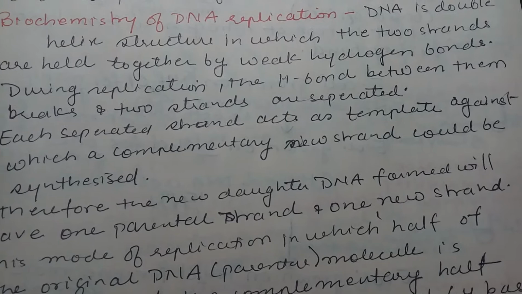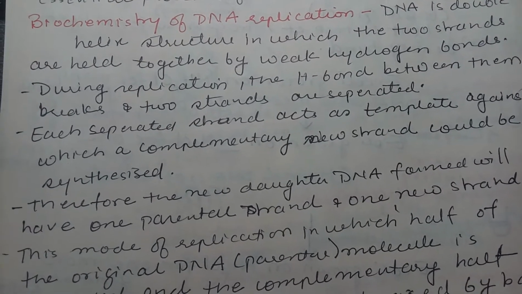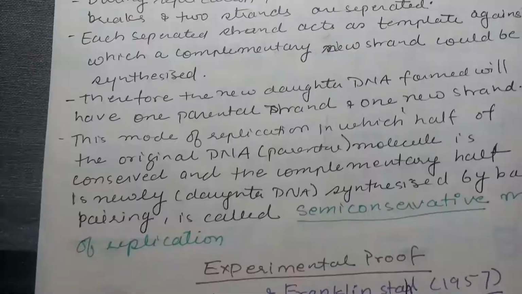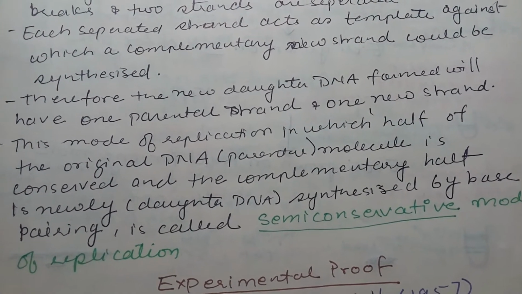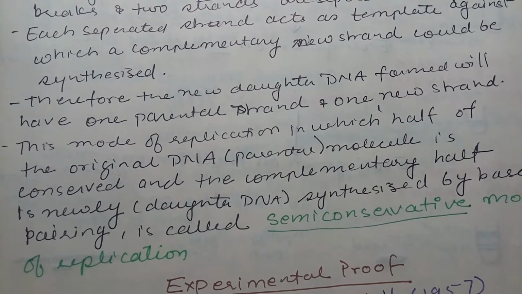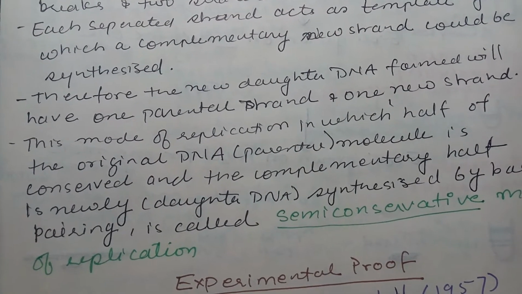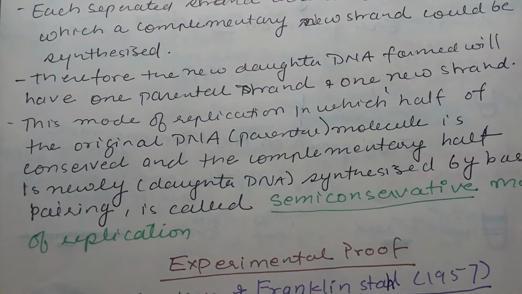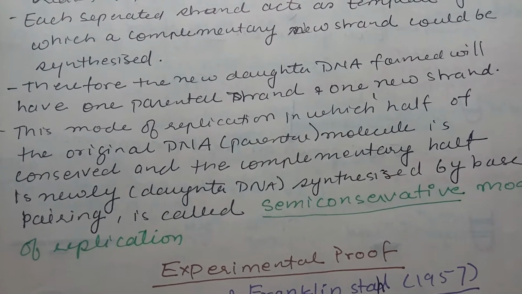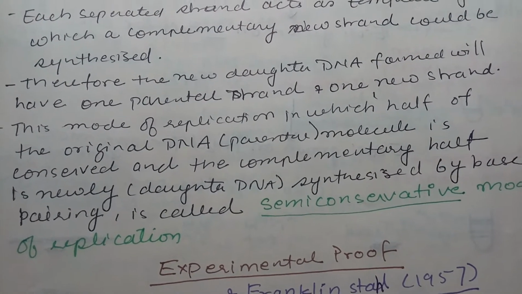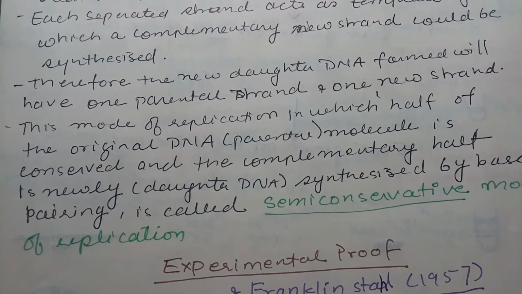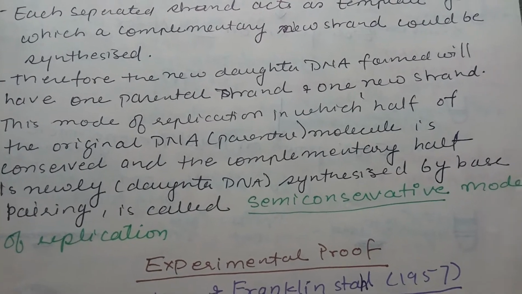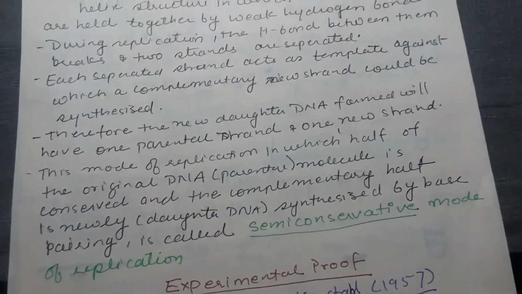Each separated strand now acts as a template against which a complementary new strand can be synthesized. Therefore, new daughter DNA is formed which will have one parental and one new strand. This mode of replication in which half of the original parent DNA molecule is conserved and the complementary half is newly synthesized by base pairing is called the semi-conservative mode of replication.